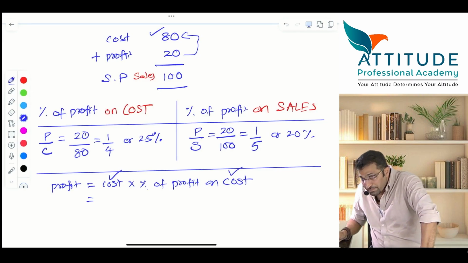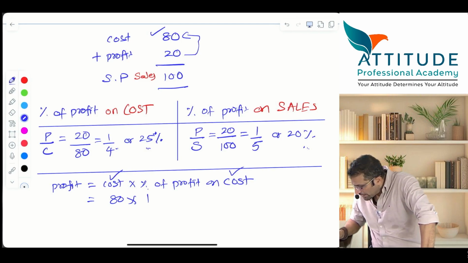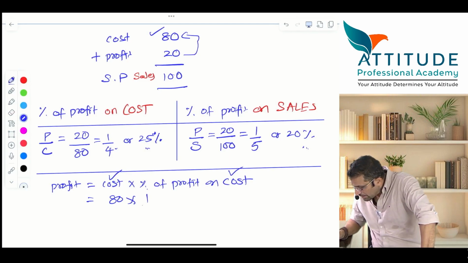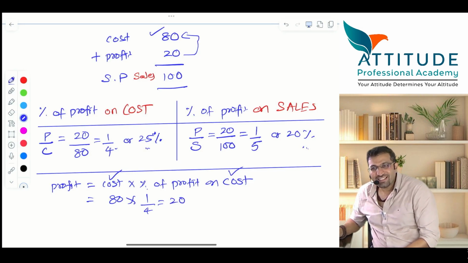What is cost? 80. What is the percentage of profit on cost? Should I take 25% or 20%? Can I take fraction 1/4? 25% is 1/4. Multiply by 1/4. How much did it come? 20 is the profit.